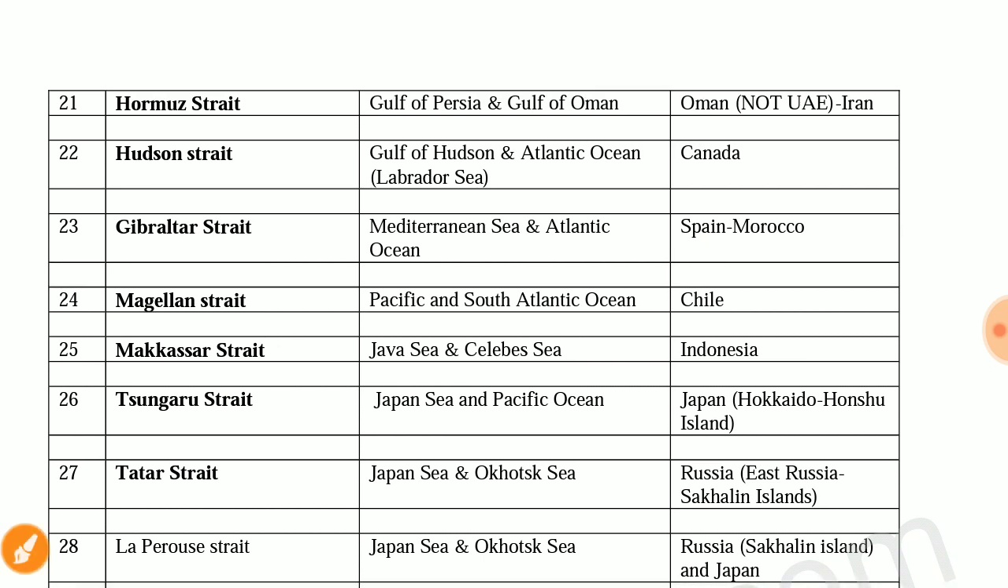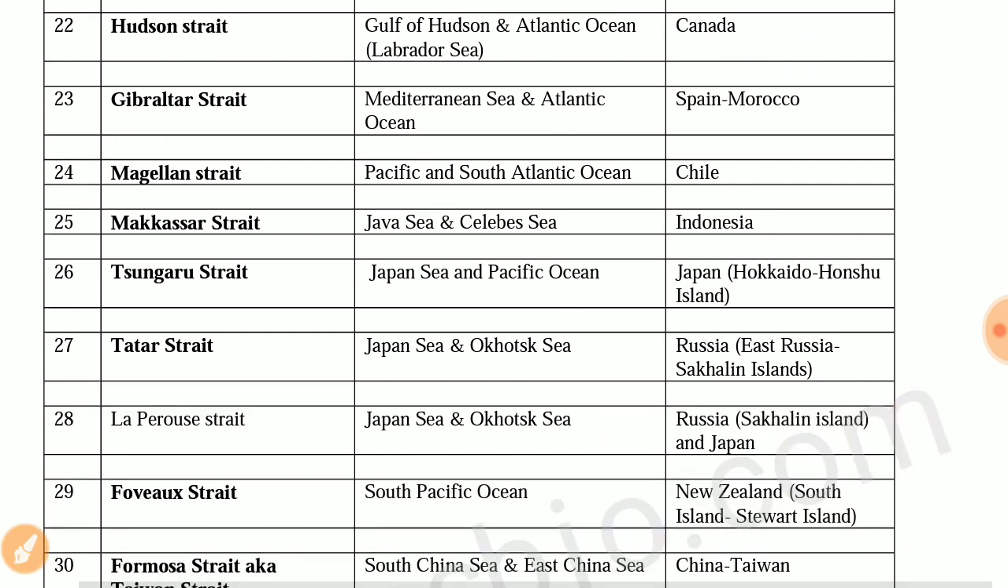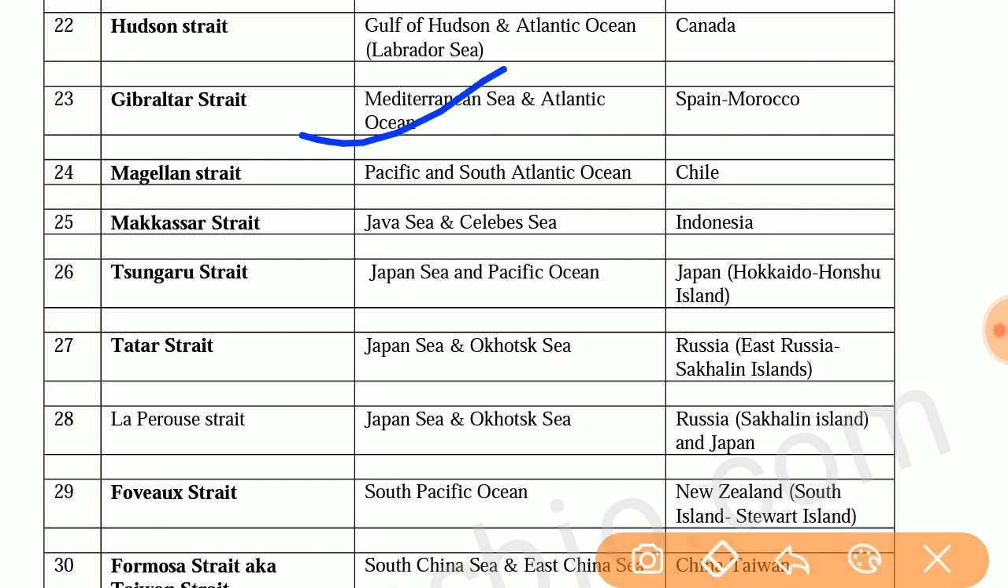Next is Hormuz Strait. It joins Persian Gulf and Gulf of Oman, and the countries are Oman and Iran. Next one is Hudson Strait. It joins Hudson Bay and Atlantic Ocean, and the country is Canada. Next is Gibraltar Strait. It joins Mediterranean Sea and Atlantic Ocean, and the countries are Spain and Morocco.